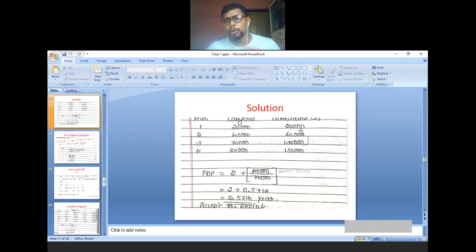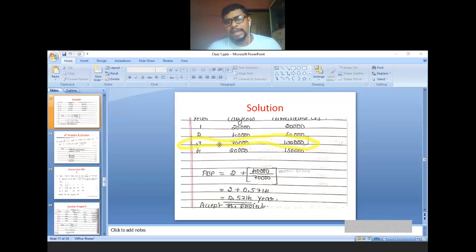Then do the cumulative method. How to do cumulative cash flows? Take the first year cash flow as it is, 20,000, then 20,000 plus 40,000 is 60,000, 60,000 plus 70,000 is 1,30,000, 1,30,000 plus 20,000 is 1,50,000. Now, very important. 1 lakh is our original investment. In which year have we recovered our original investment? In the third year we have recovered our investment amount.